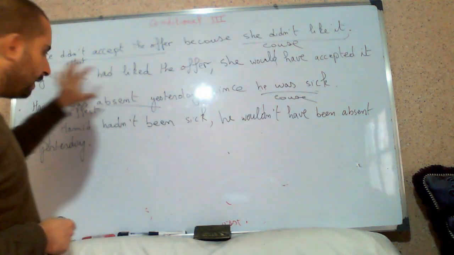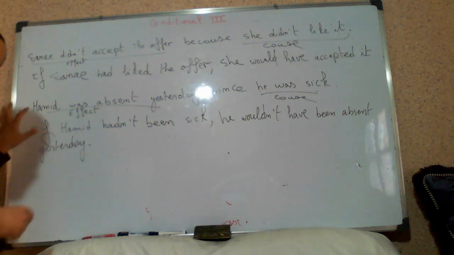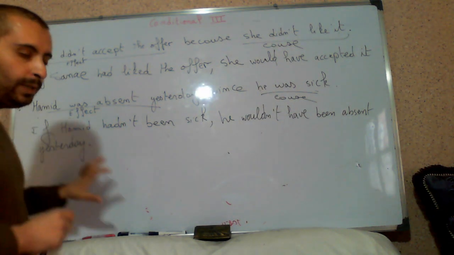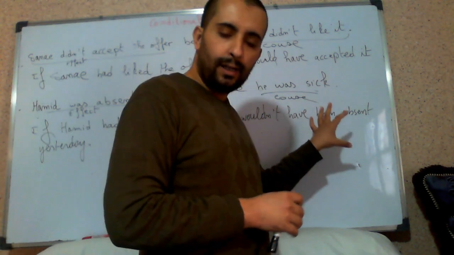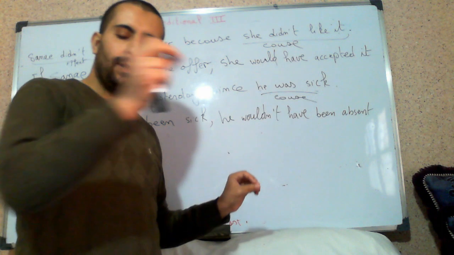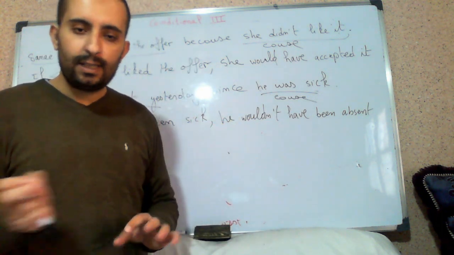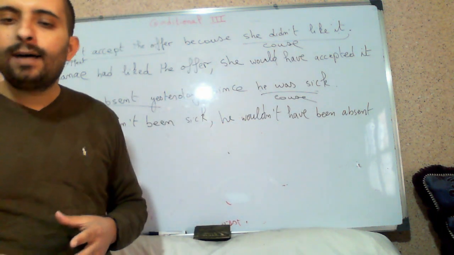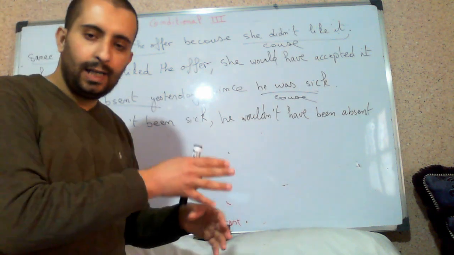The if clause has the cause, with the main clause we put the effect, the result. If you have affirmative, we change it to negative, and if you have some and any, some becomes any.